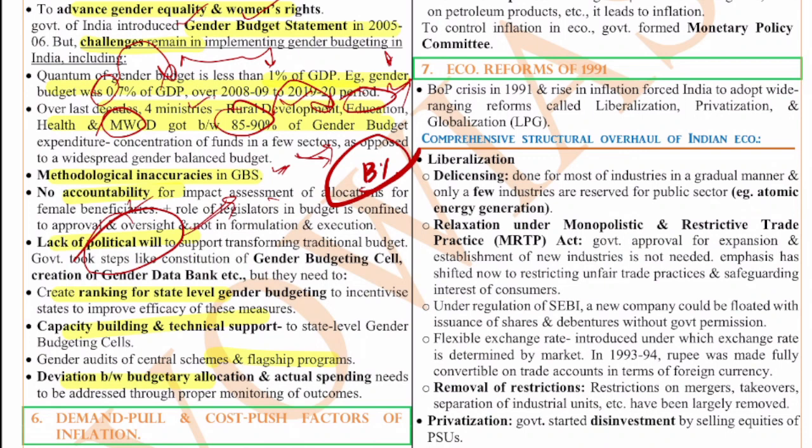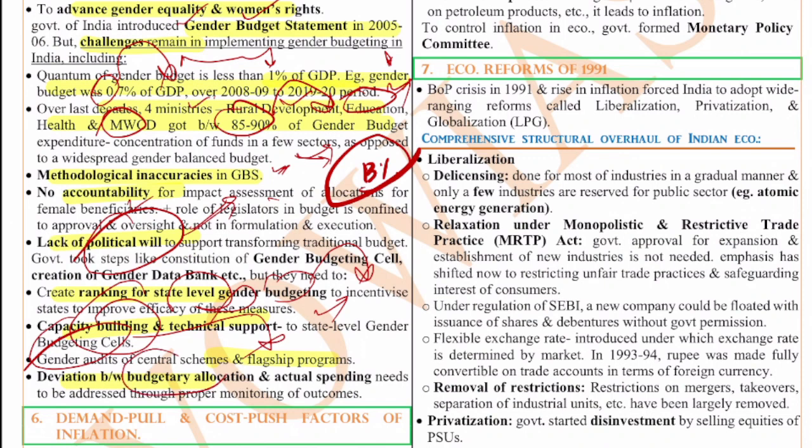And also creating a ranking of state level gender budgeting to incentivize the states to improve the efficiency of these measures. The capacity building and technical support is less. The gender auditing does not happen frequently, and that is a major issue in the flagship programs. And also there is deviation between the budgetary allocation and actual spending that needs to be addressed through proper monitoring of outcomes. So there is always this deviation.